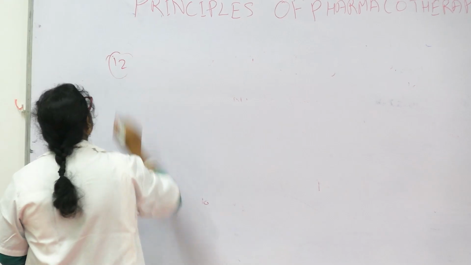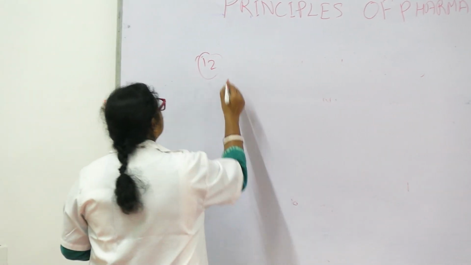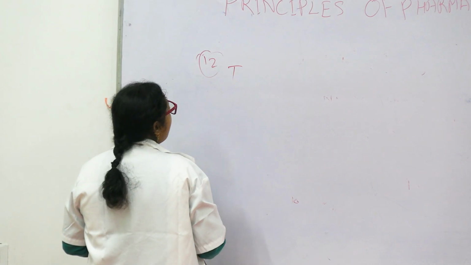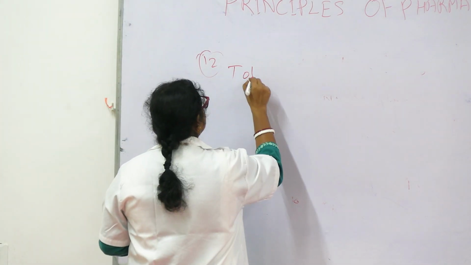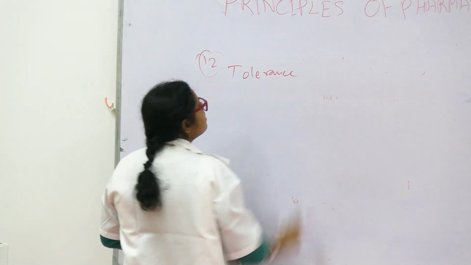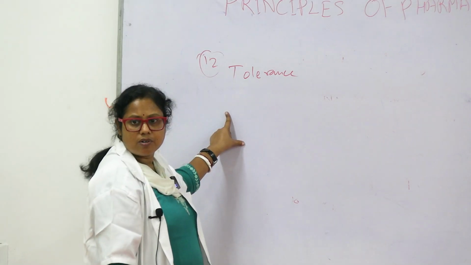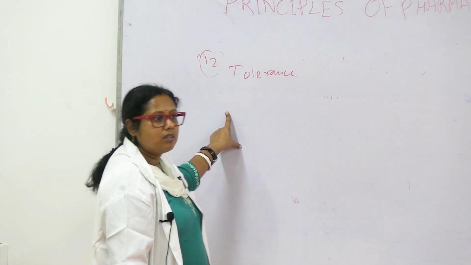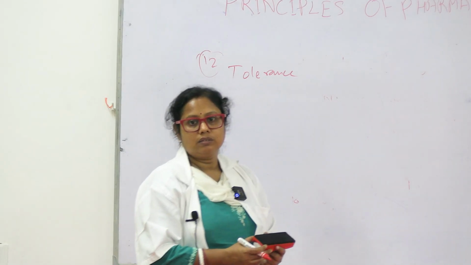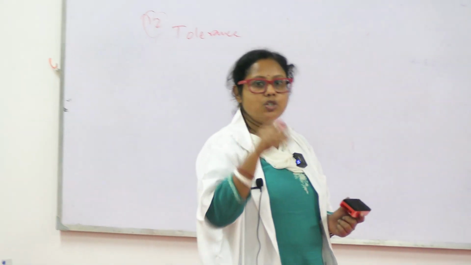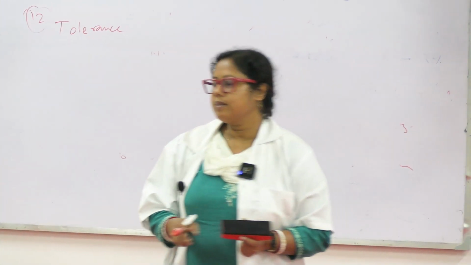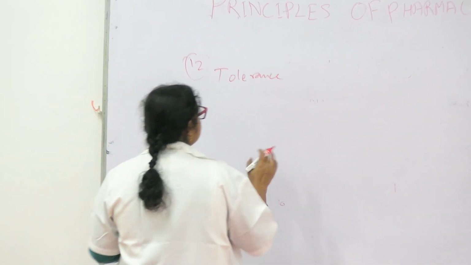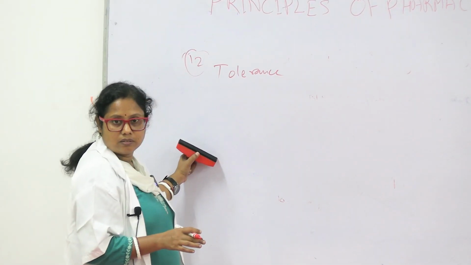And then tolerance. We have discussed tolerance already. Tolerance is when the effect of a drug is reduced with time, which means you have to increase the dose of the drug.